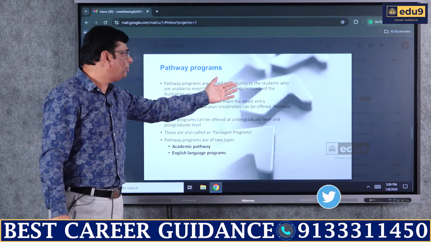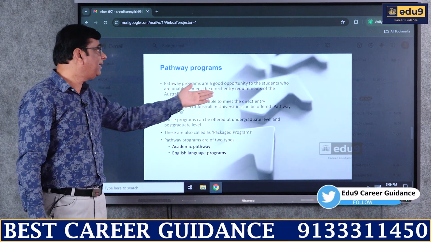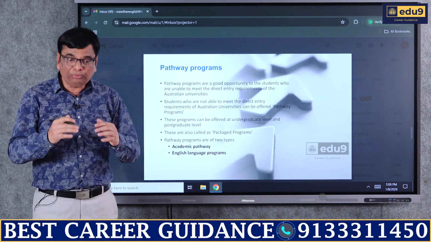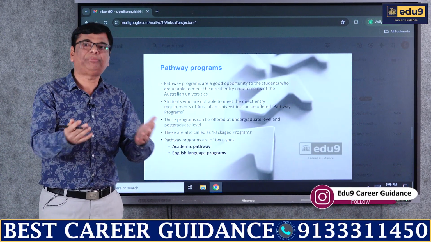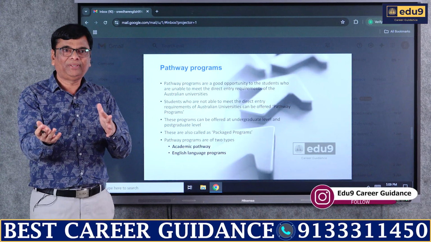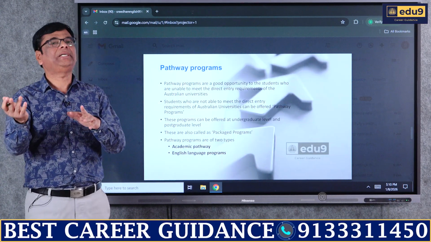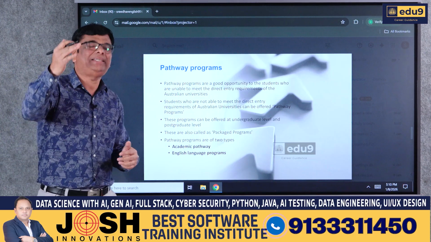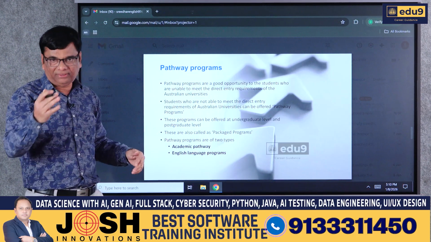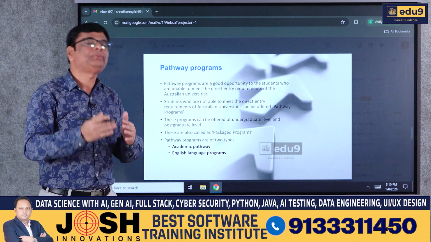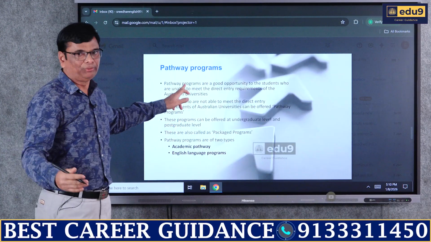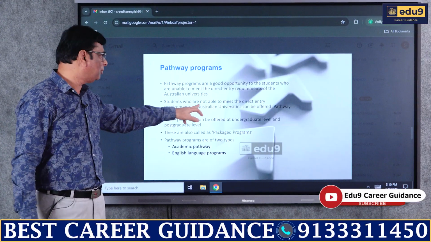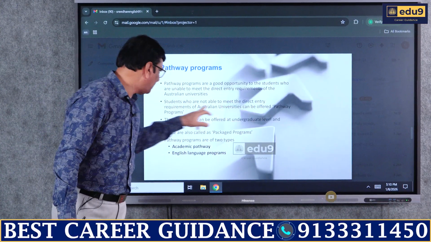Pathway programs are a good opportunity for students who are unable to meet the direct entry requirements of Australian universities. Those who are not able to meet the direct requirements, it may be in terms of percentage or the foundation course, anything, if you don't match the university's criteria, this course is given to you, where you do that course and get into the university. That's the first point. So students who are not able to meet the direct entry requirements of Australian universities can be offered pathway programs.